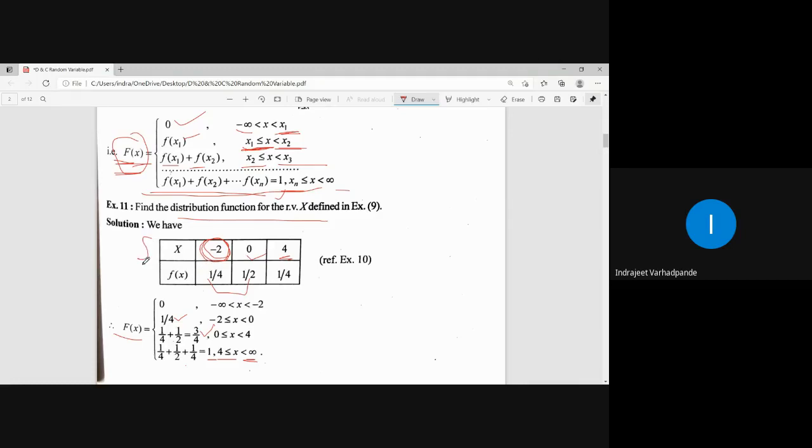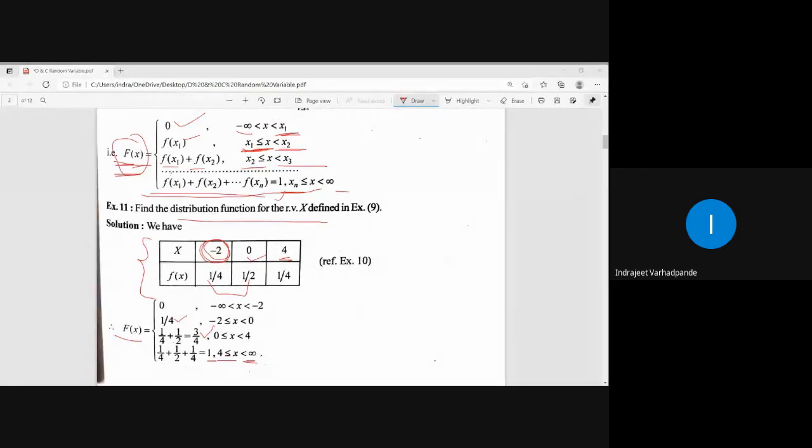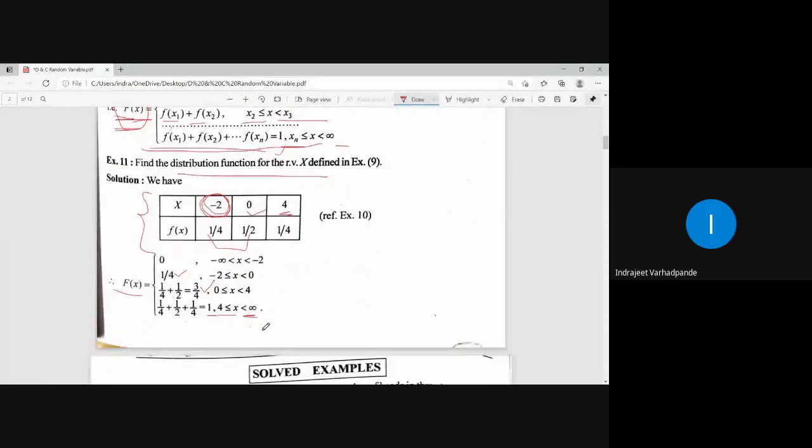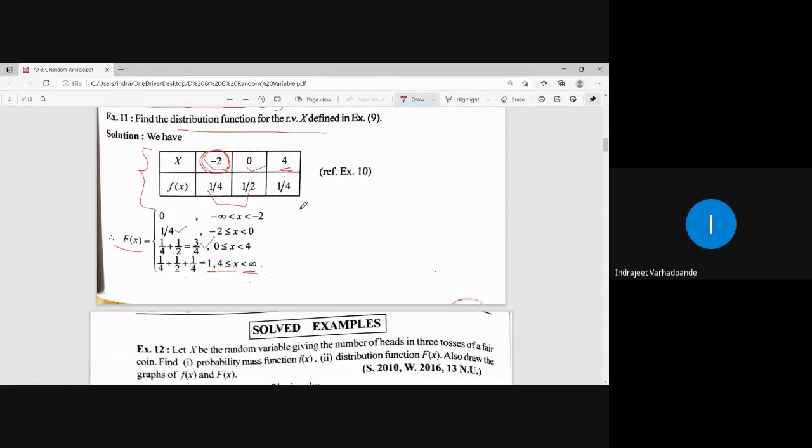This table we have obtained with the help of the data or the random variable defined in the question, and after that, with the help of that probability distribution, I calculate the distribution function. This is called the distribution function or cumulative distribution function. Is this point clear to everybody? ये बात क्लियर हुई क्या? कैसे लिखा है अपन ने डिस्ट्रीब्यूशन फंक्शन? Yes.